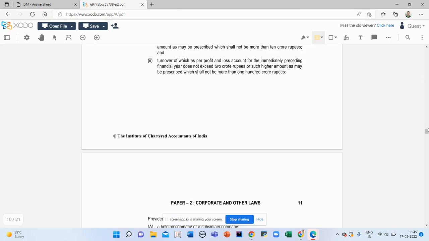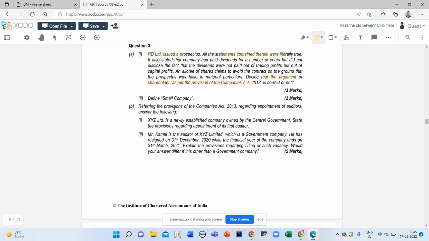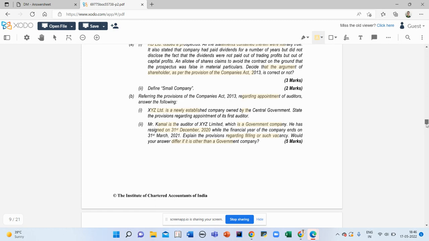Then 3B1. This question was regarding appointment of auditor in a newly established company owned by the central government. Kamal is a director of a government company. He has resigned. Explain the provisions regarding filling of such vacancy. How would your answer differ if it were other than a government company? I will show you. This was a 5 marks question. Two parts are there.